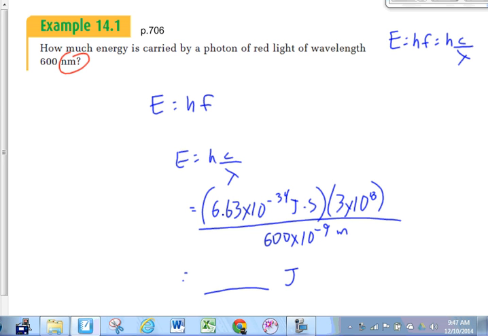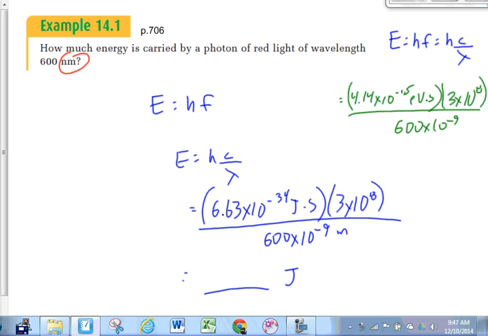Had I decided to use the 4.14 value times 10 to the minus 15 electron volt seconds times 3 times 10 to the 8 divided by 600 times 10 to the minus 9, this is equally as valid. But the answer I would have got would have been in electron volts. It just would have been two different units that describe energy.